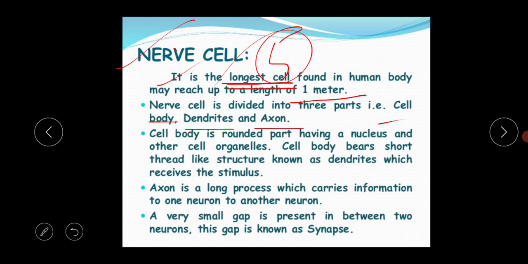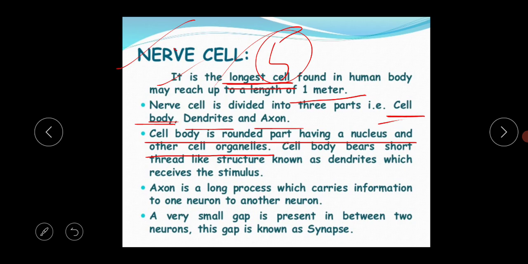There is another name for the cell body: cyton. So what is the meaning of the cell body? The cell body is the rounded part having a nucleus and other cell organelles. I am underlining this line because it is very important for your exam. This whole nerve cell topic is very important for your exam.